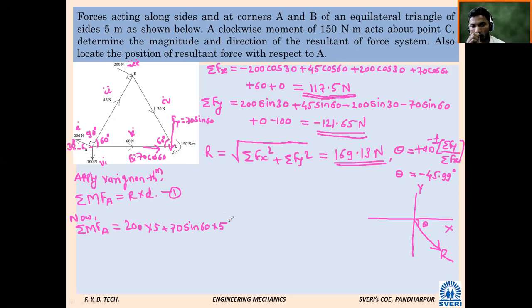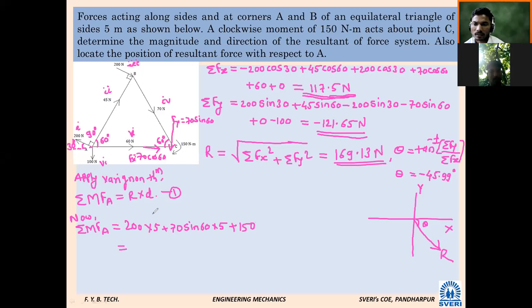Okay, forces are over. One moment is given that I have to consider while calculating the summation of moment. So 150 Newton meter. Is it clockwise or anti-clockwise? Clockwise. So whether I have to consider plus or minus? Plus. So calculate this. Have you understood why resolving the 70 Newton is necessary?